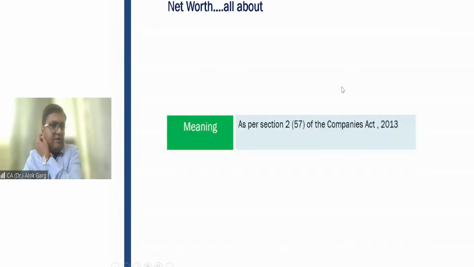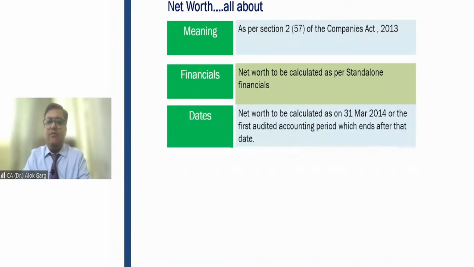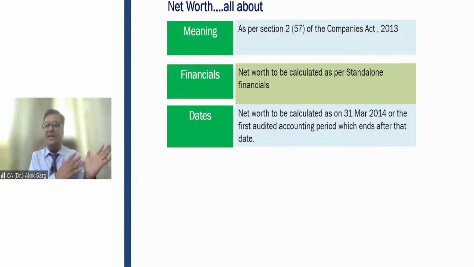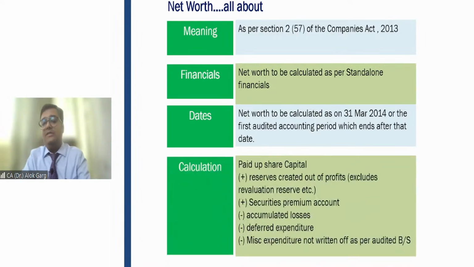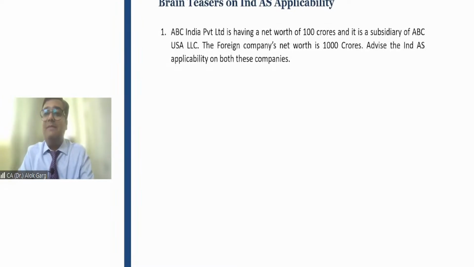Let's move forward. Net worth, I have already told you, section 2, section 57, standalone financials, right? Net worth had to be calculated on 31st March 2014. It was for the first year, right? So this is not applicable right now. So now you need to see the last year's net worth only, okay? The calculation I have already told you. Now we will discuss some case studies to check your understanding of this Ind AS applicability.